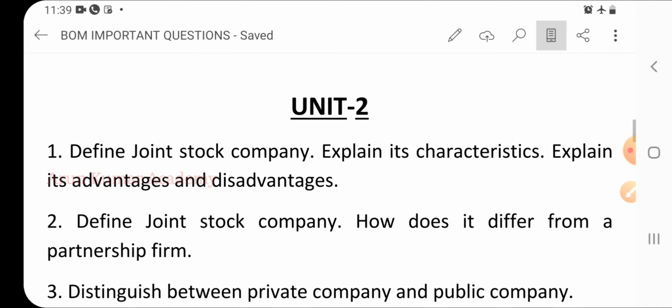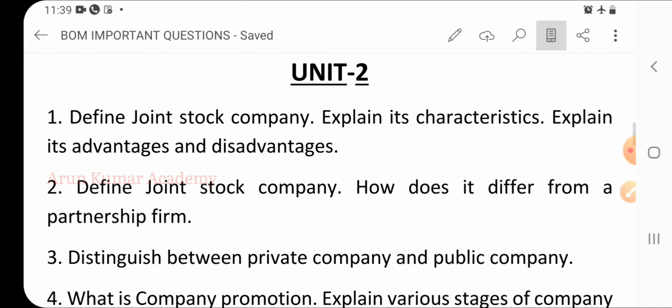Then when it comes to unit 2, unit 2 is all about joint stock company. So here is the first and foremost important question.